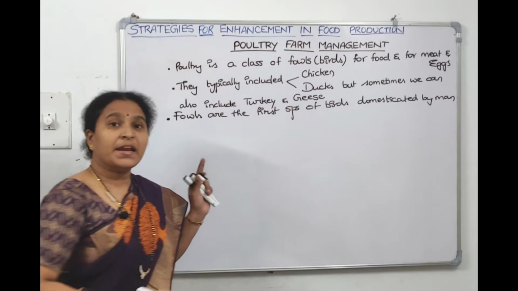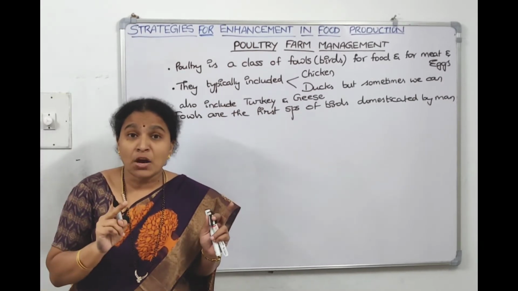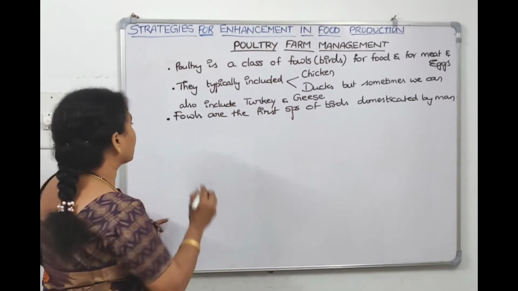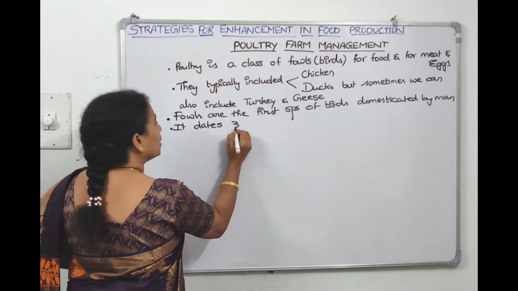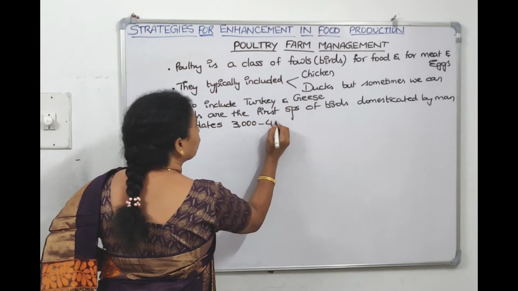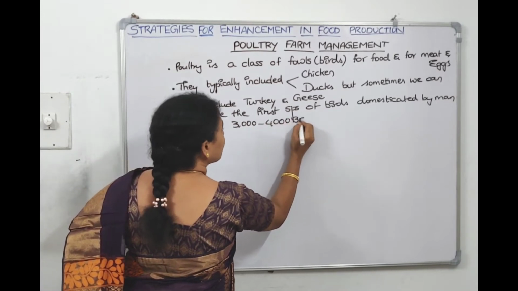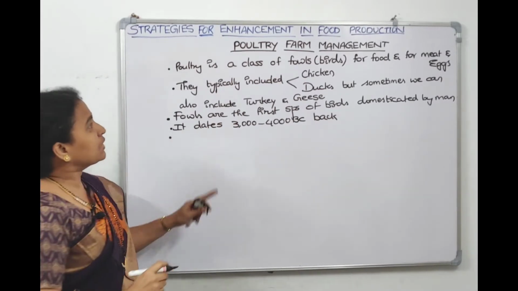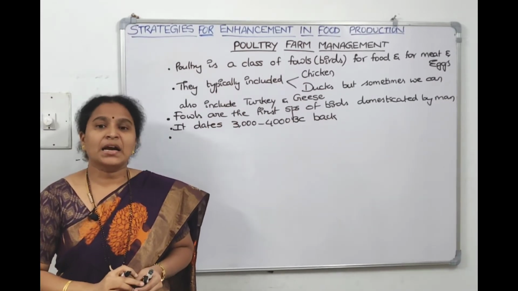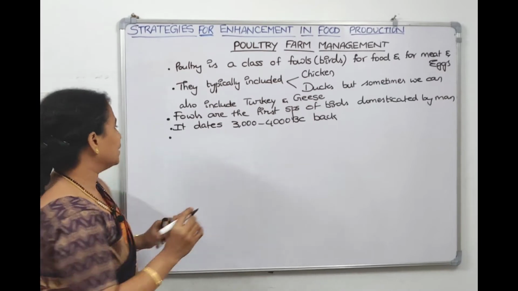When did he domesticate the fowls? It dates back to 3000 to 4000 BC. Now when did we start poultry farming in India? It dates back to 200 BC only.